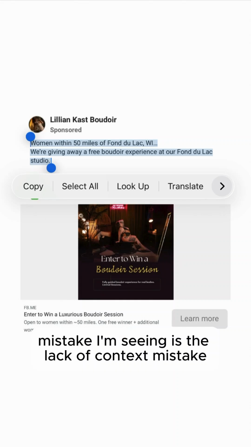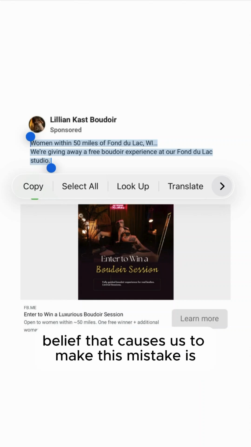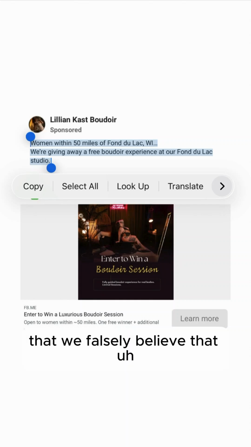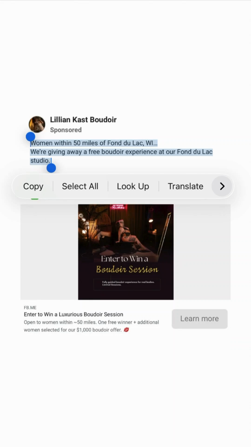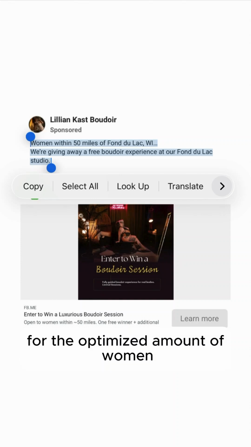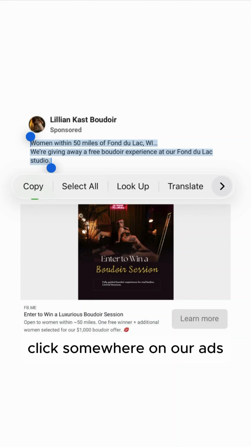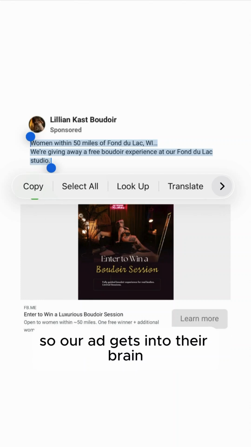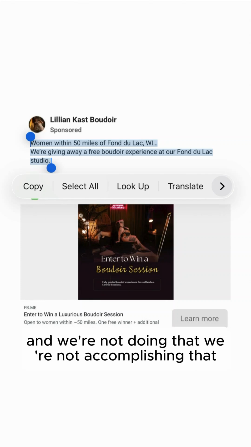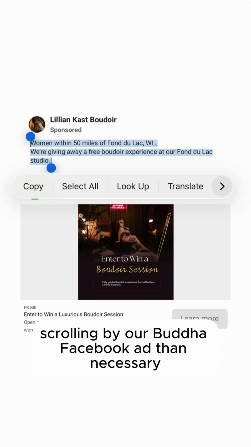So the mistake I'm seeing is the lack of context mistake. The false belief that causes us to make this mistake is that we falsely believe that we're providing enough context for the optimized amount of the correct women to come through, click on our ad so our ad gets into their brain. And we're not accomplishing that. So the consequence is we're going to have way, way, way more women scrolling by our Boudoir Facebook ad than necessary.